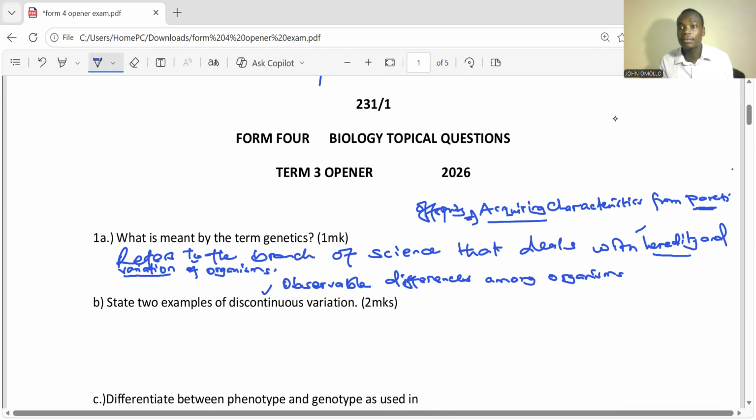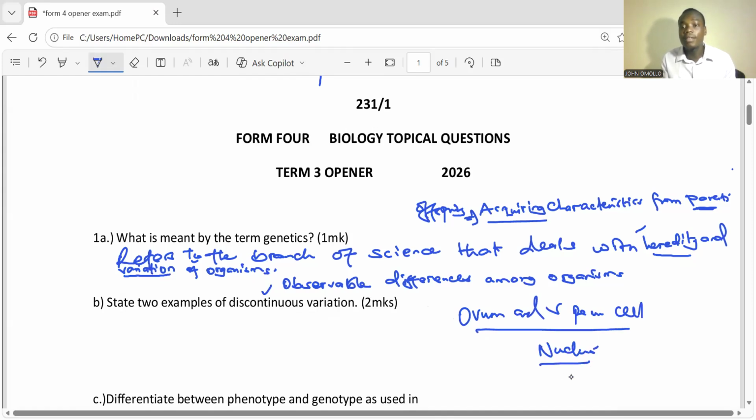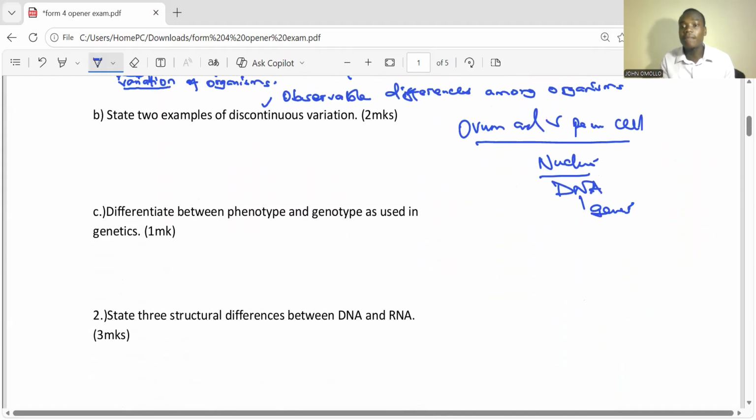The genes are found where? Within the nucleus of any cell. That is why we have ovum cell and sperm cell. These cells have got a nucleus, and within the nucleus, we're going to get DNA. And in this DNA is where we're going to get genes. Within these genes is where we have the acquired characteristics of an organism.